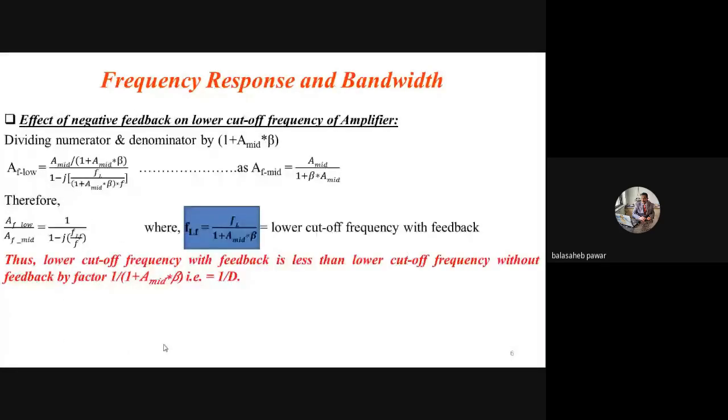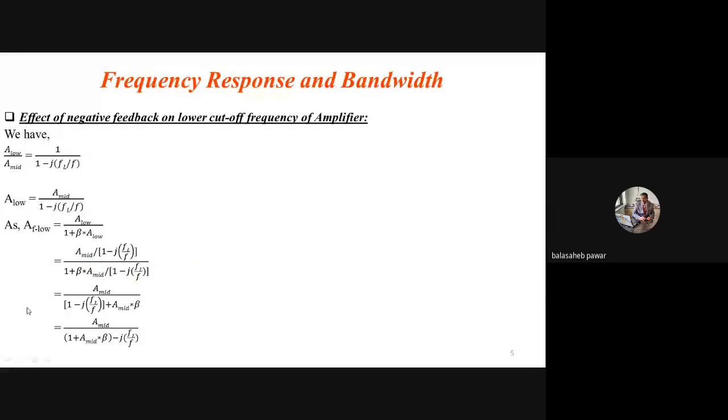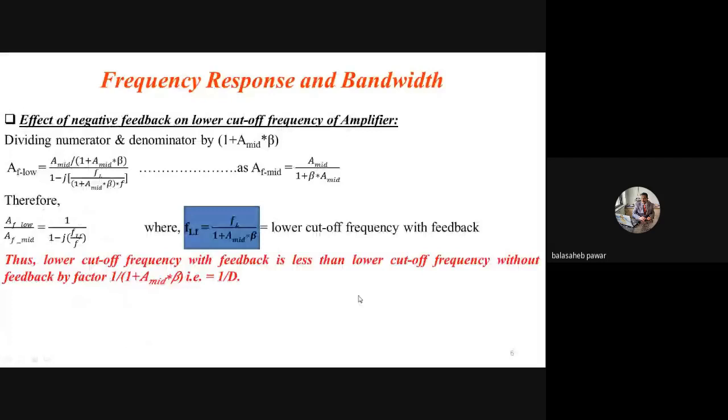Okay. Now just divide numerator and denominator by 1 plus A mid into beta, so that you will get the same previous step, that is AF low equals A mid divided by 1 plus A mid into beta minus j FL by F. So dividing that numerator and denominator by the 1 plus A mid beta factor, you will get this equation at the end.